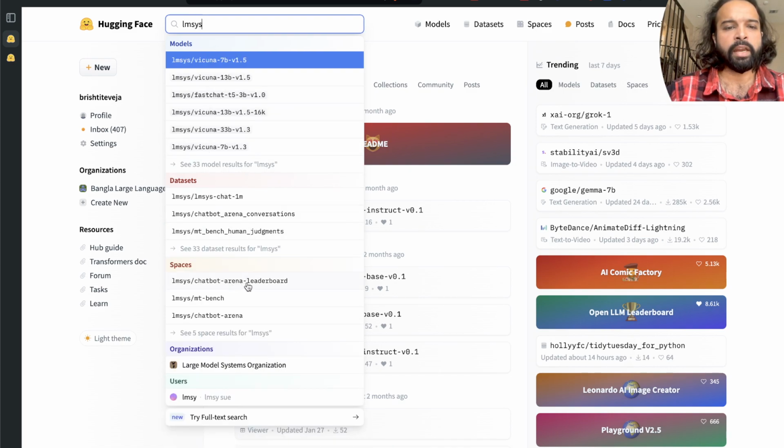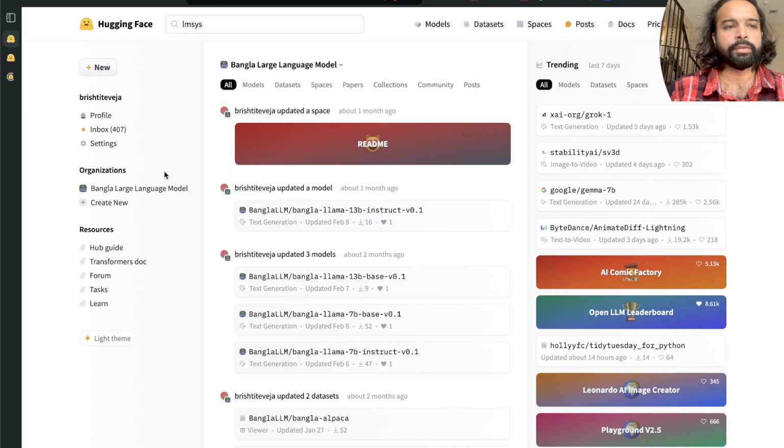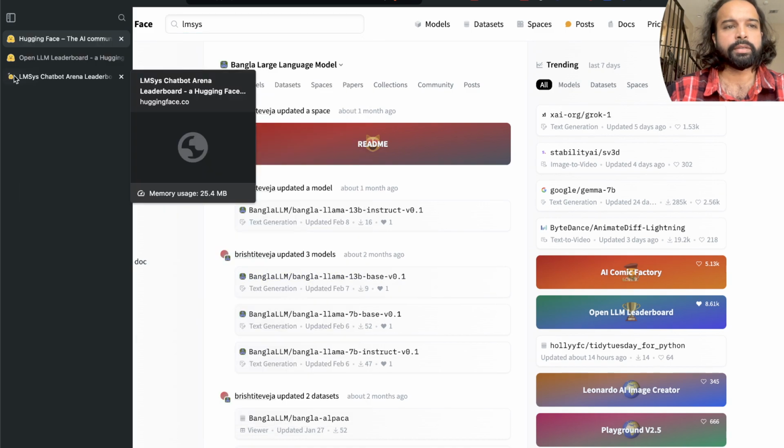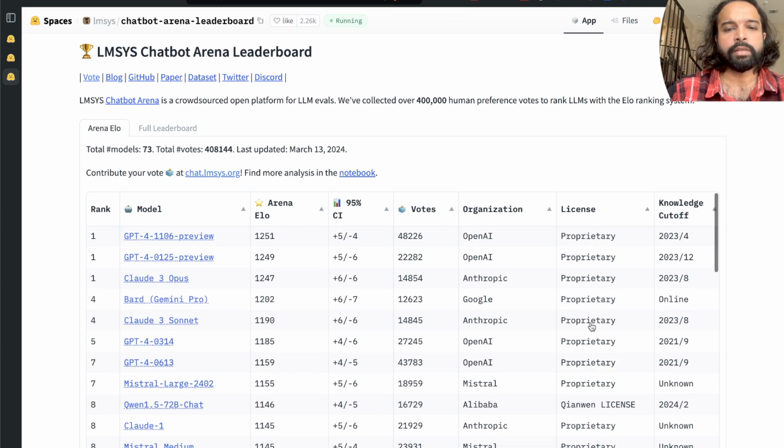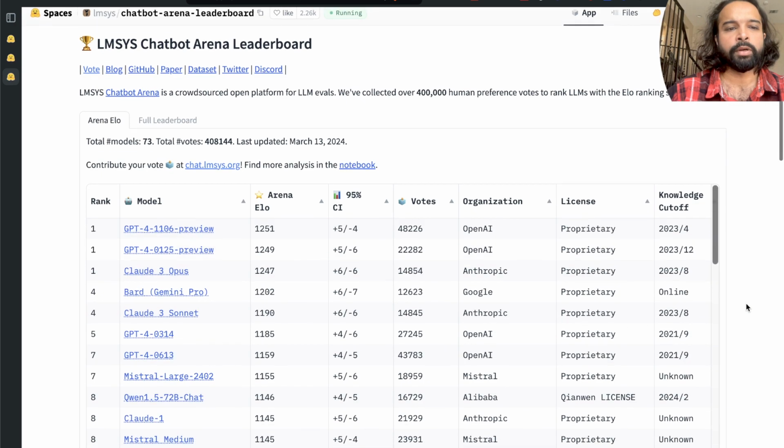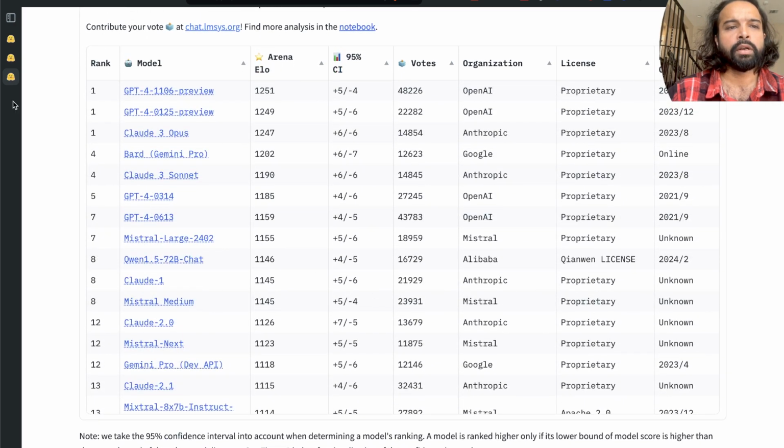we can go to this other leaderboard, the Chatbot Arena Leaderboard, that I also like. The LMSYS Chatbot Arena Leaderboard shows the comparison between the proprietary models and also open source models. The number one, of course, is GPT-4.